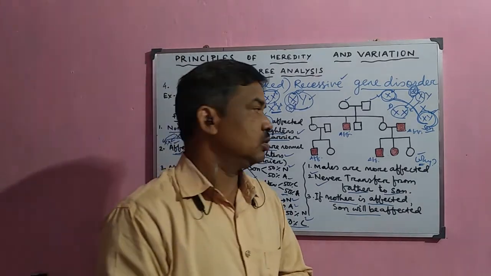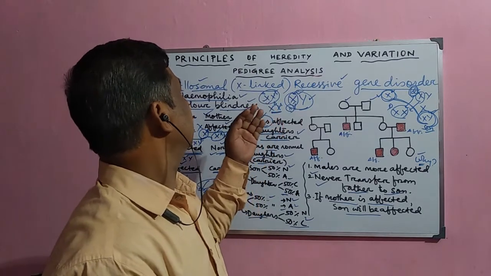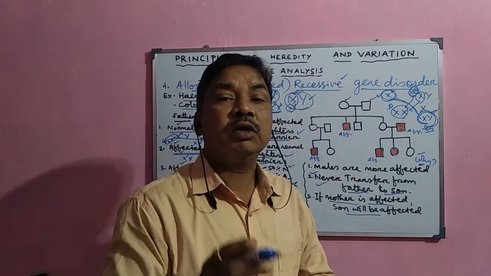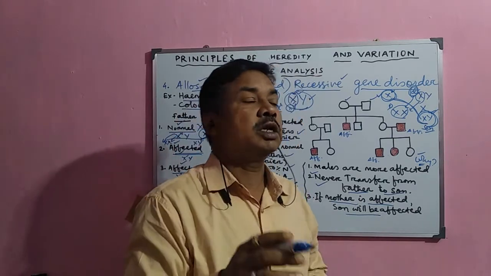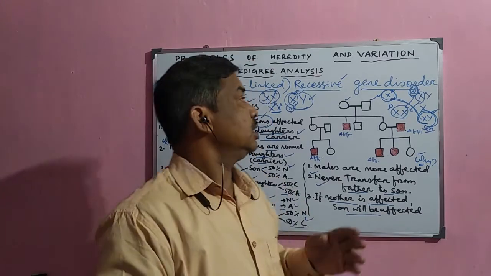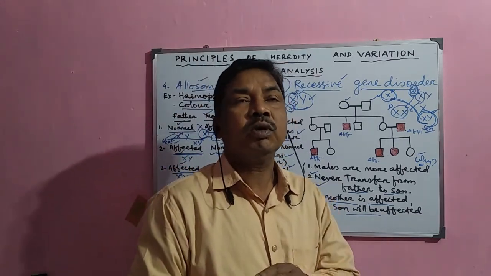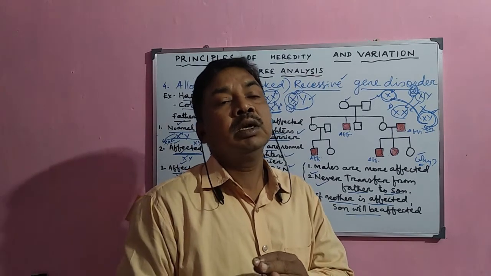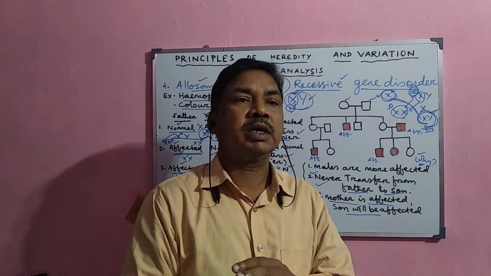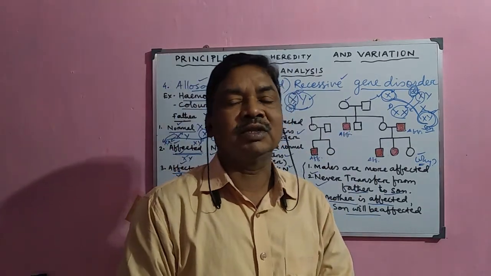So there are four different categories: autosomal dominant, autosomal recessive, X-linked or allosomal dominant, and X-linked or allosomal recessive. These are the four types, and this is how the dominant and recessive patterns are affected when transmitted from one generation to another.